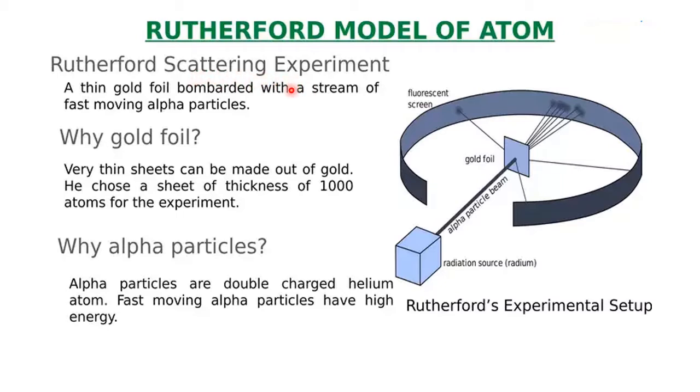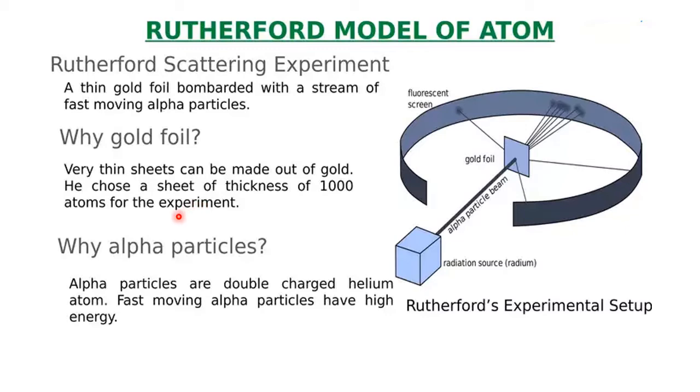Rutherford's scattering experiment. A thin gold foil is hit with a stream of fast moving alpha particles. Why only gold foil? Because it is highly malleable. Very thin sheets can be made out of gold. He chose a sheet of thickness 1000 atoms for the experiment, which means gold can be made into that thin a sheet.